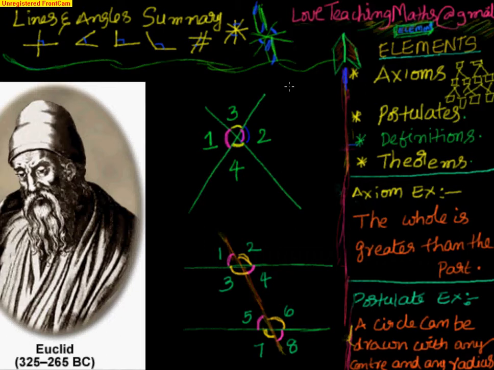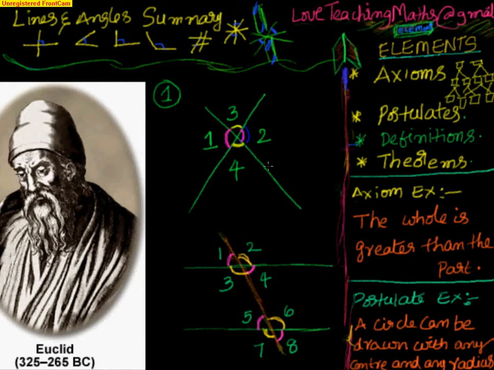What are the theorems that we have gone through in lines and angles? We understood that angles are formed whenever lines intersect each other. We have seen two scenarios. The first scenario is where the lines are intersecting with each other. We have seen that the vertically opposite angles are equal. The theorem states that if two lines intersect, then the vertically opposite angles are equal to each other.